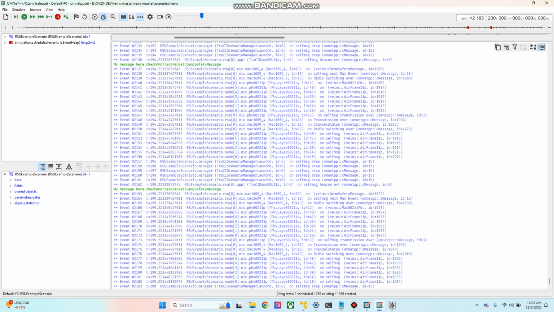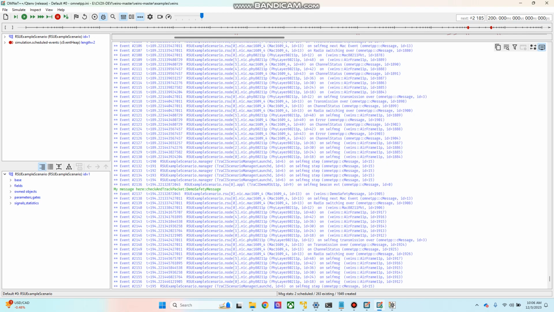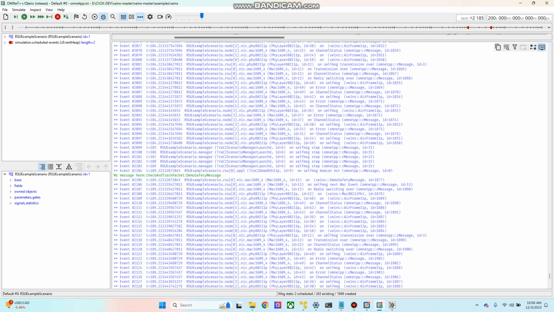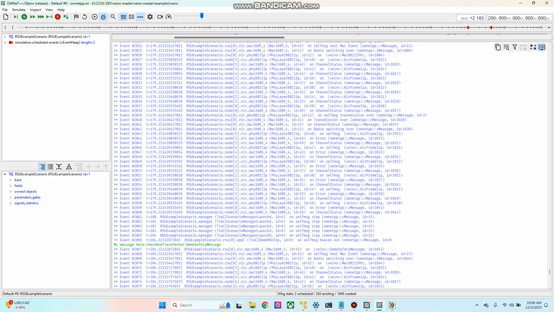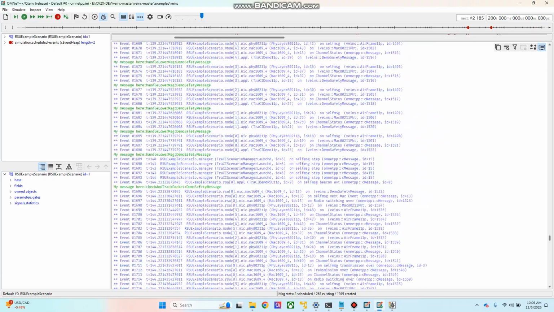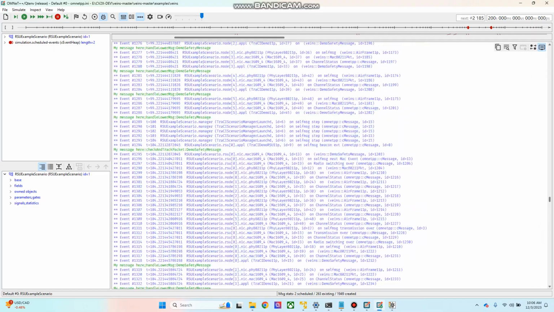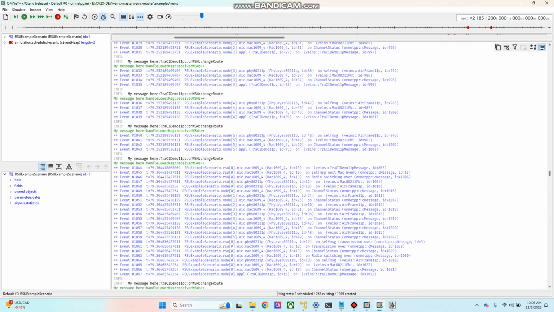This is the demo safety message which is being sent by the RSU to simulate the stop and go situation. It is helpful when there is some kind of congestion on the road, or there are possible accident scenarios, so drive cautiously. I am simulating that kind of situation. Let's see whether the RSU is able to get the message from the vehicle or not.